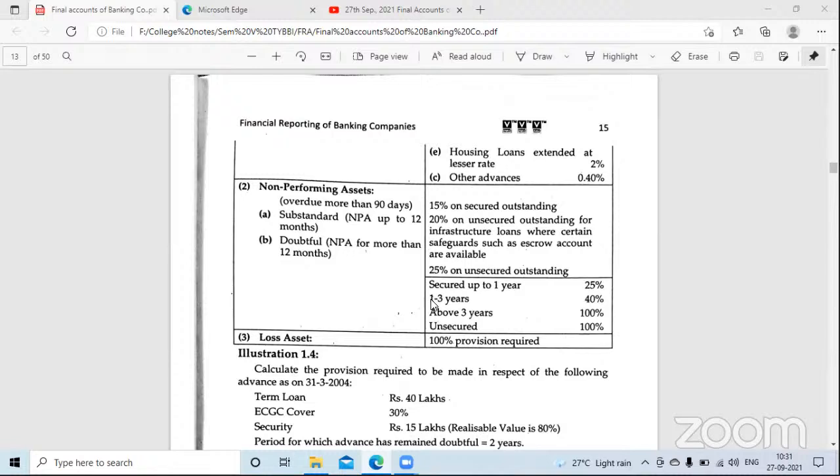After becoming doubtful, 1 year has crossed and then it comes to 1 to 3 years. 2 years have passed, 2.5 years have passed, it is approaching 3 years, so 40%. Look, the provision is increasing. Are you getting my point? The provision is increasing day by day, year by year, because the customer has not paid us. 3 years have passed, but the customer is still not paying any amount of money. So provision is increased, doubtful debts are increased. 40% provision is kept by the bank.